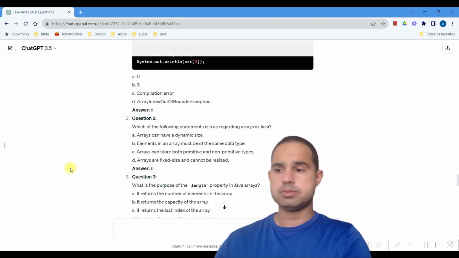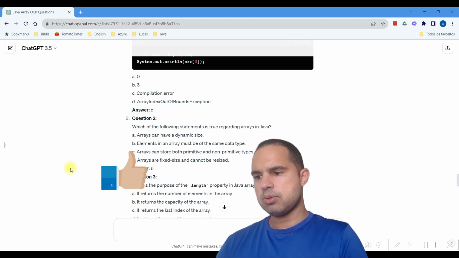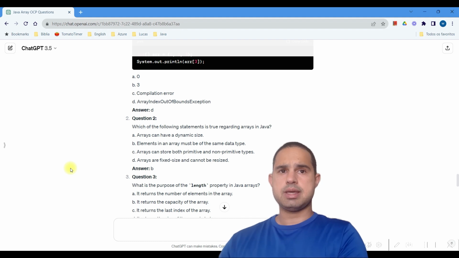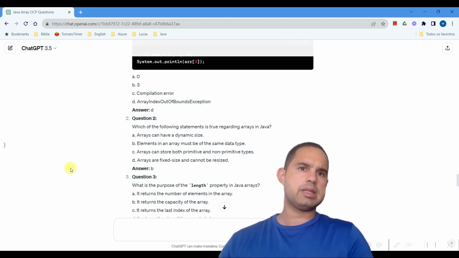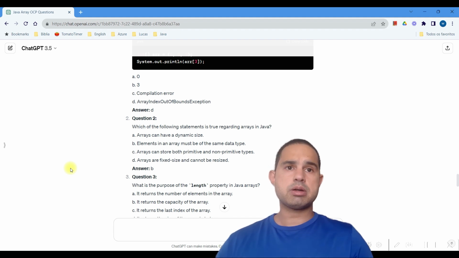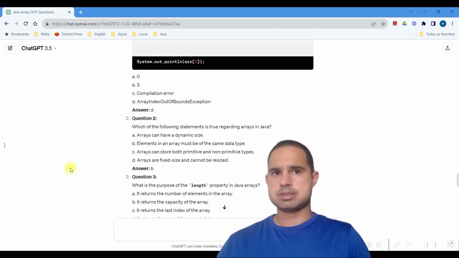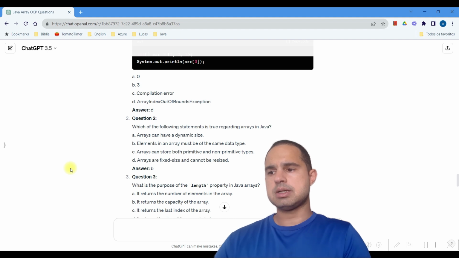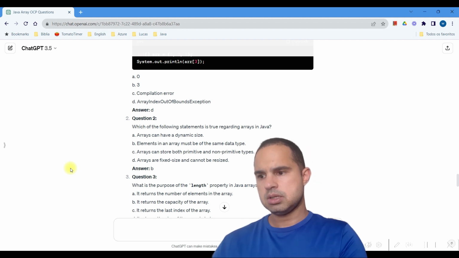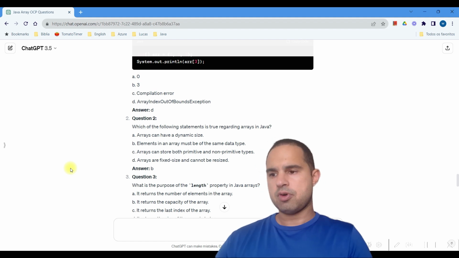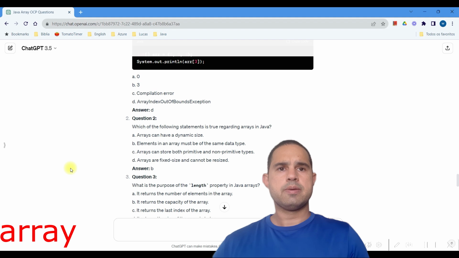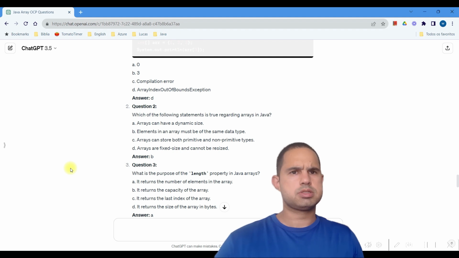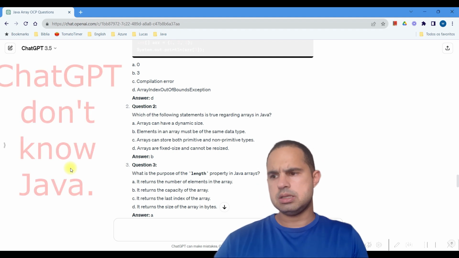Let's go to question 3. It returns the number of elements in the array. No, because an array can have 10 places there, but have only 4 elements inside it. So it's not the number of elements, it's the number of indexes, okay? For me, it's letter B. It returns the capacity of the array. Last index of the array? No. To get the last index, we need array dot length minus 1. It returns the size of the array in bytes. No, it's not correct. The answer is A.